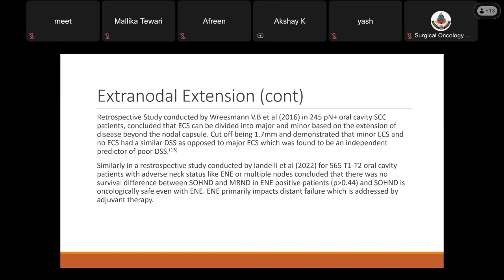Similarly, a retrospective study conducted by Iandelli et al. of 565 T1, T2 oral cavity patients with adverse neck features like EME or multiple nodes concluded that no survival difference between SOHND and MRND was there in EME positive patients, with a P of more than 0.44. And SOHND is oncologically safe even with EME. EME primarily impacts distant failure, which has to be addressed by further adjuvant therapy or CCRT rather than the extent of neck dissection.